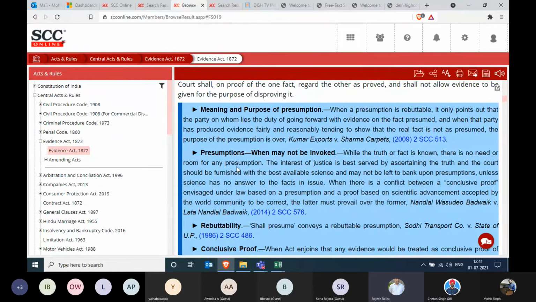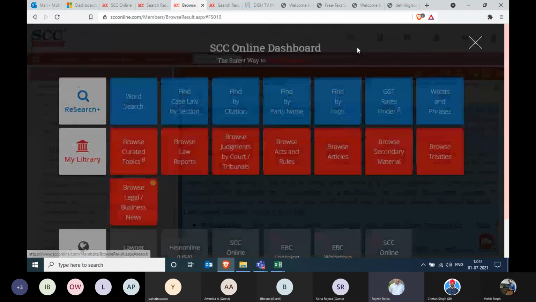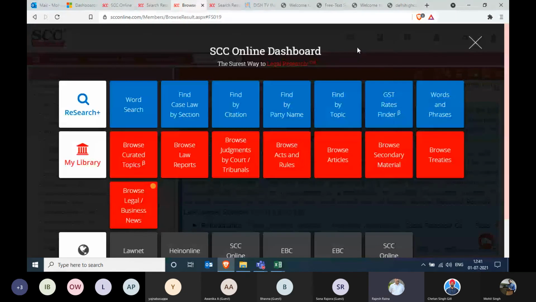Just move on to the dashboard once again. And you have those articles you can browse, the secondary material where I told you about the Constituent Assembly debates or bills in Parliament, as well as the articles. All these can be accessed in these couple of options over here. And the new button you can see there on the My Library section, that is Browse Legal Business News.